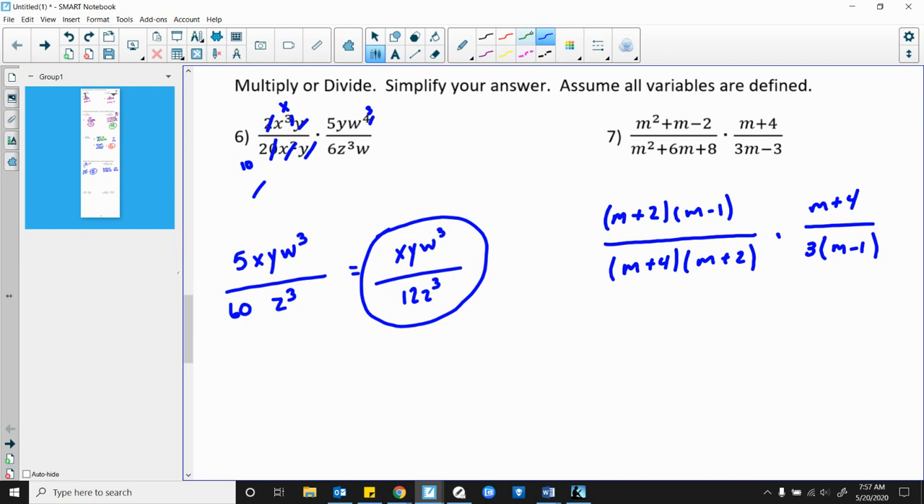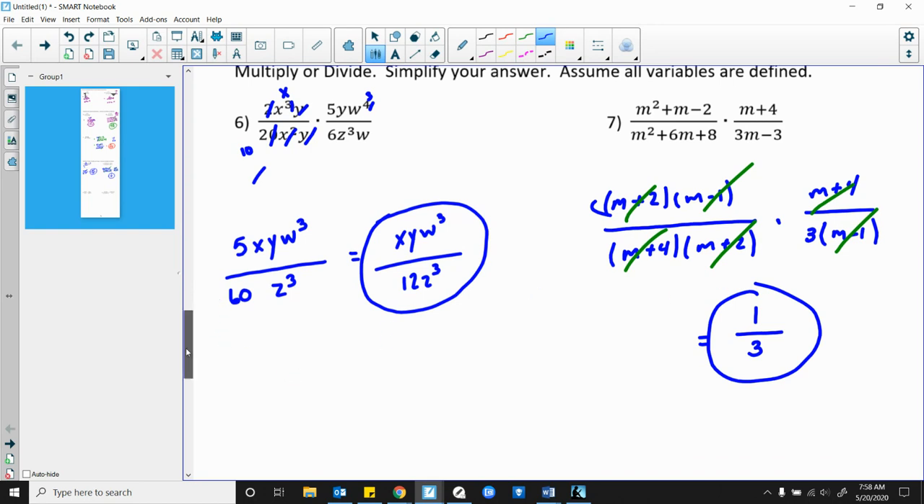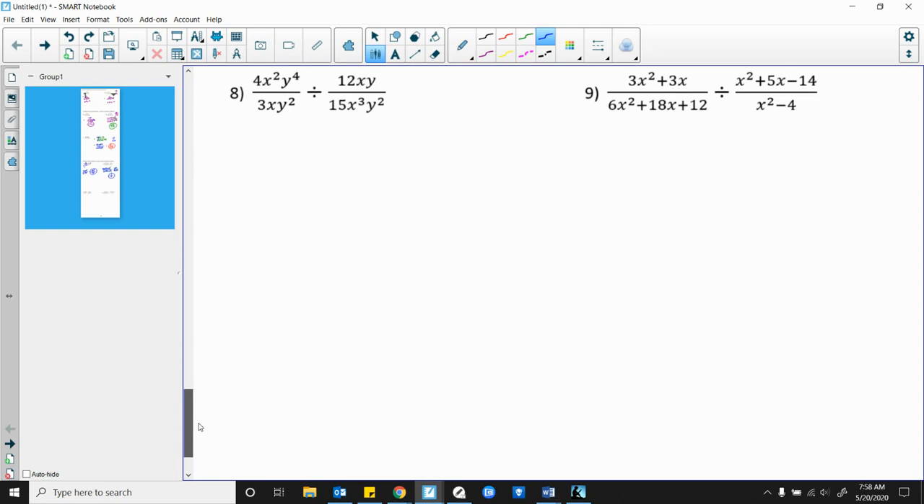Okay, now a lot should cancel here. My m over 4 and my m over 4 cancel. My m over 2 and my m plus 2 cancel. My m minus 1 and my m minus 1 cancel. The only thing I'm left with is my 3. So the top, if everything cancels on the top, I'm left with just a 1. And the only thing left on the bottom is a 3. And I get my answer of 1/3. Okay? Good. All right, 2 to go here.